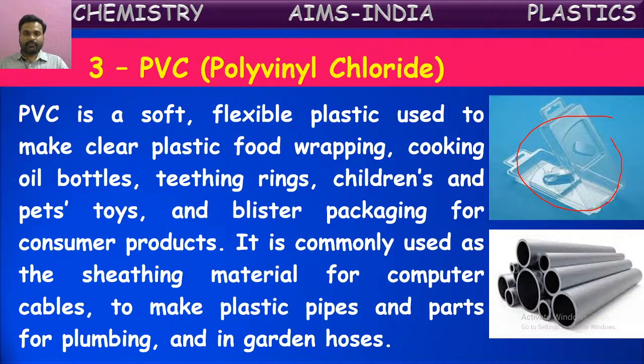Computer cables are made of PVC, and mostly we see water pipes which we use at homes, plastic pipes, parts of plumbing and garden hoses. These all are made up of this PVC. PVC pipes are those plastic pipes which we use for transport of water in our home from one room to another or from the tank to the taps. Those pipes are made up of PVC. PVC means polyvinyl chloride, and this transparent packing material also is made up of PVC. This is about the third one.